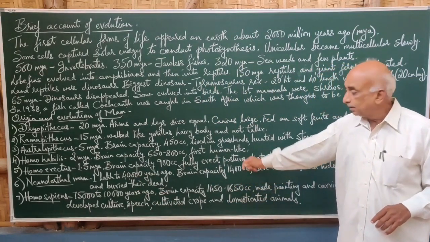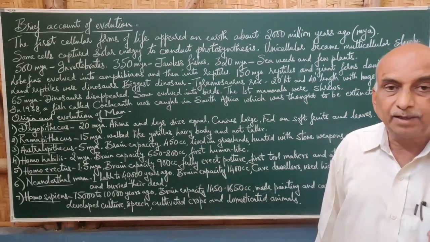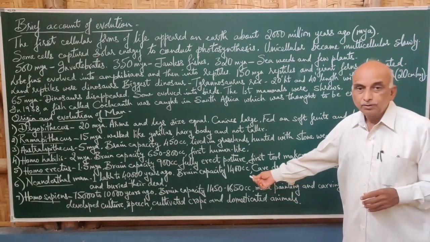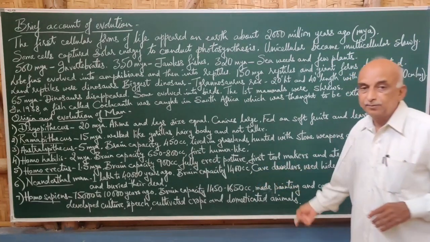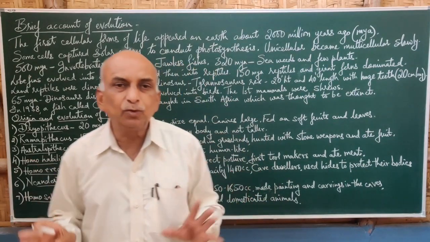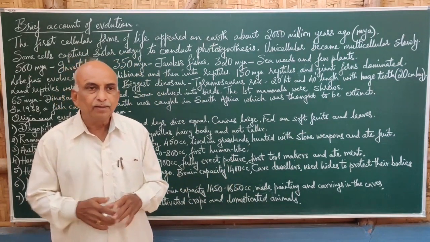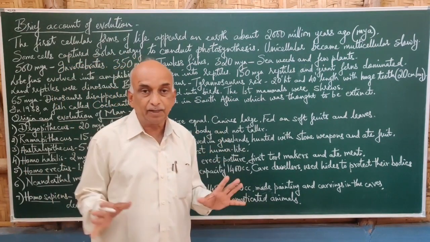And there was again increased brain capacity. See, in Homo erectus there was 900, so in Neanderthal man there was increased brain capacity up to 1400 cc, and they used to live in the caves. Till Homo erectus, they used to roam like animals which roam today. They had no particular place, no homes like we have.